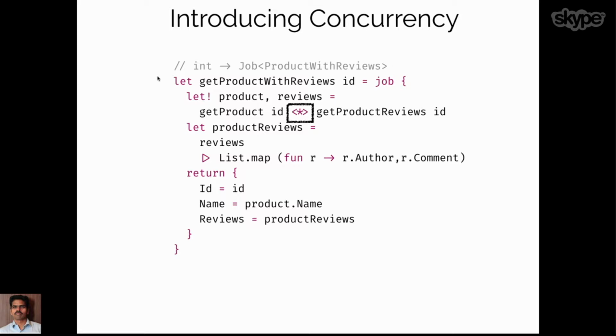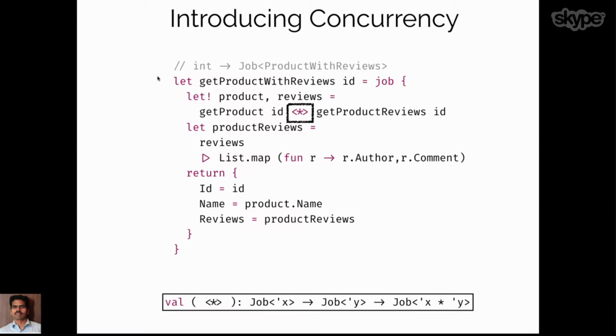What we are doing here is telling the Hopac library, hey, we want these two things executed in parallel and give me the results back. So this infix operator takes two jobs and returns us another job, which is a tuple of the first and second results. Once we get the results back, we mesh the things together and return it back. And by introducing just a single operator, we made things faster.